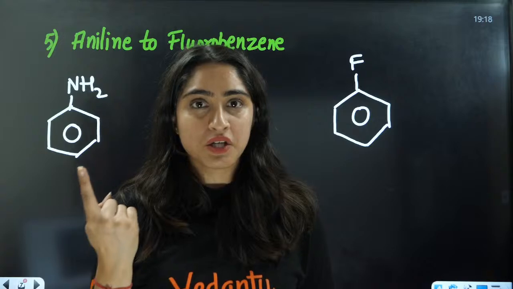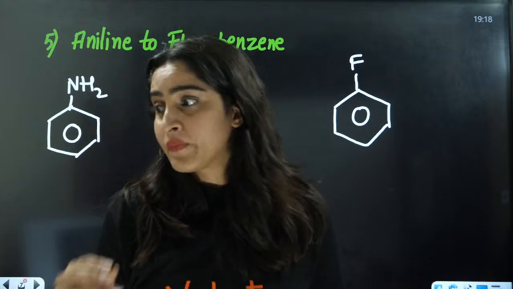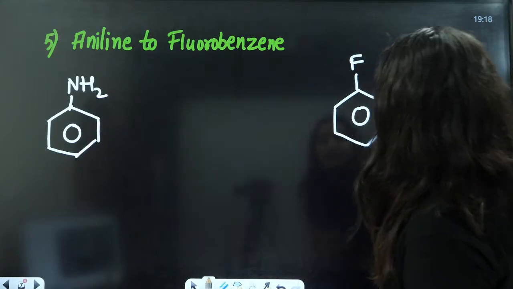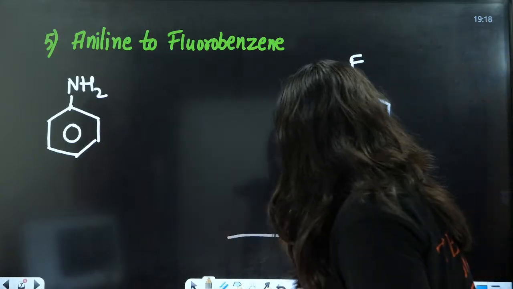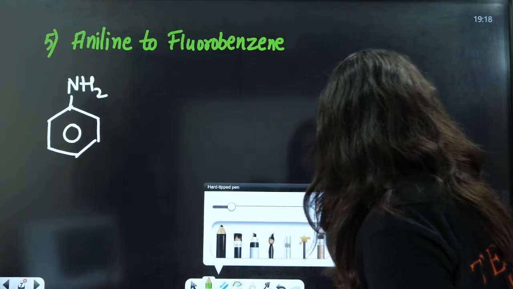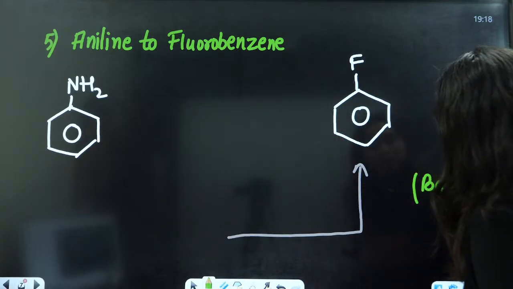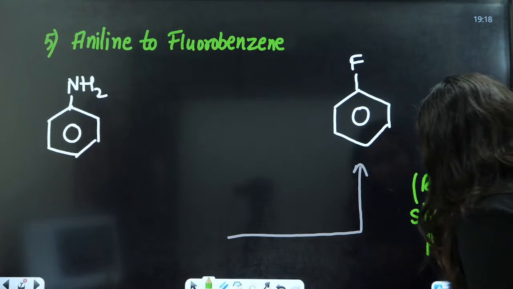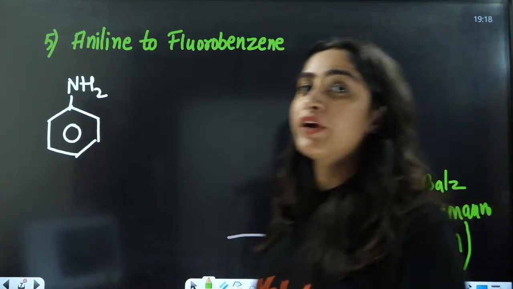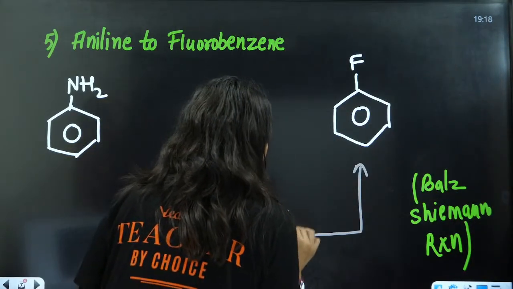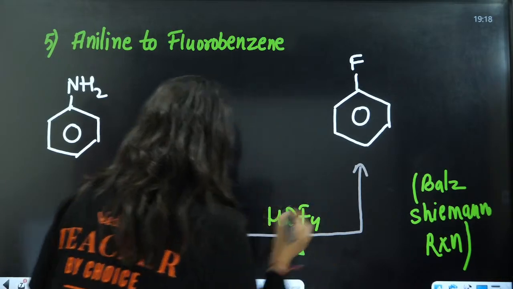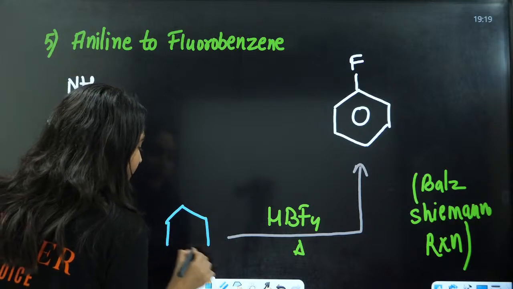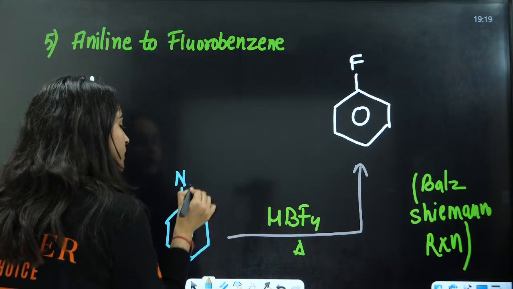We know one reaction, that is Balz-Schiemann reaction. Very good, Sanvi. What is Balz-Schiemann reaction? In this reaction, what we do is add HBF4 and heat it. And what is the reactant here? The starting product is diazonium salt here.